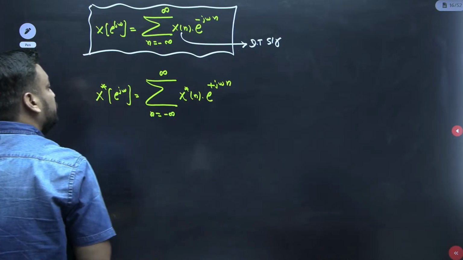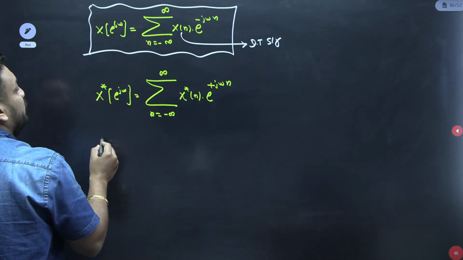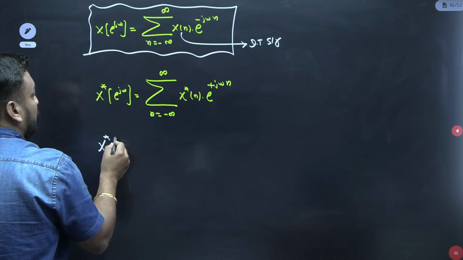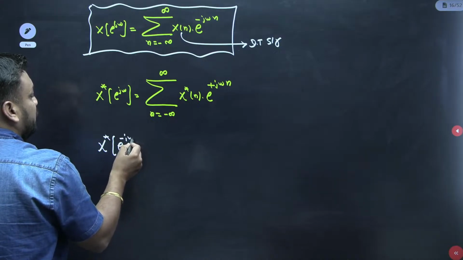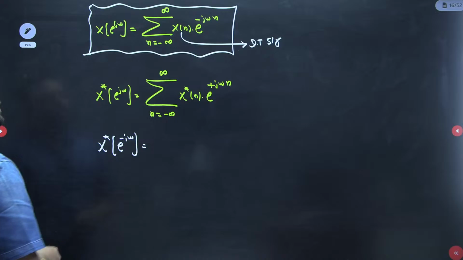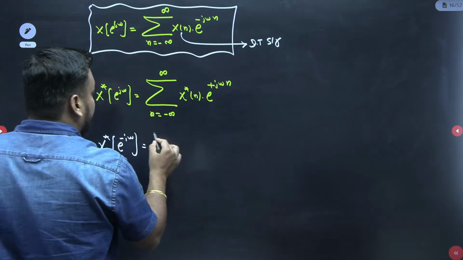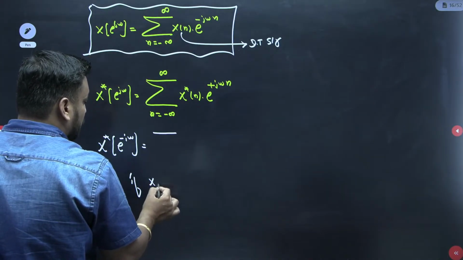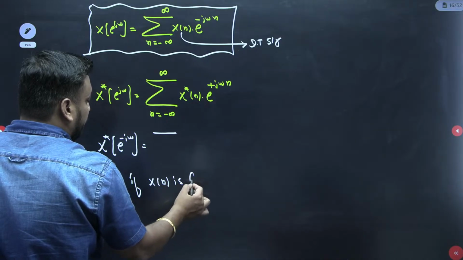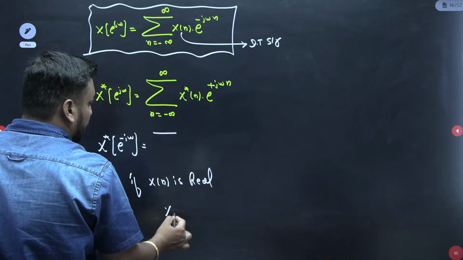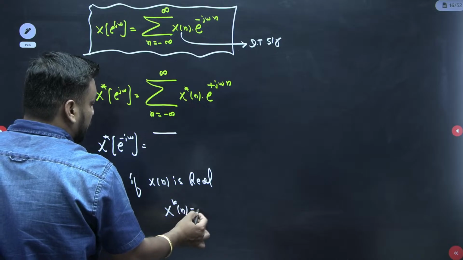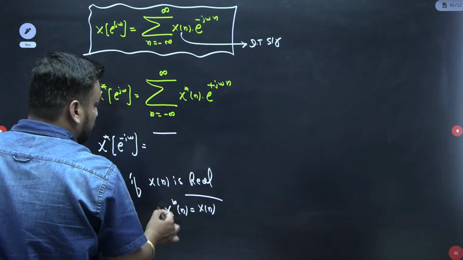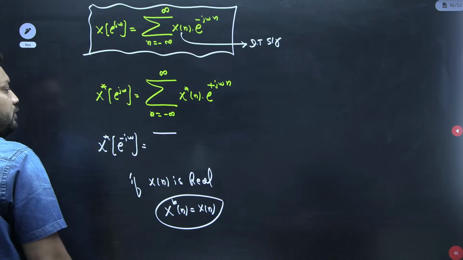If you replace omega with minus omega, and if x[n] is real, then x conjugate of n is equal to x of n.